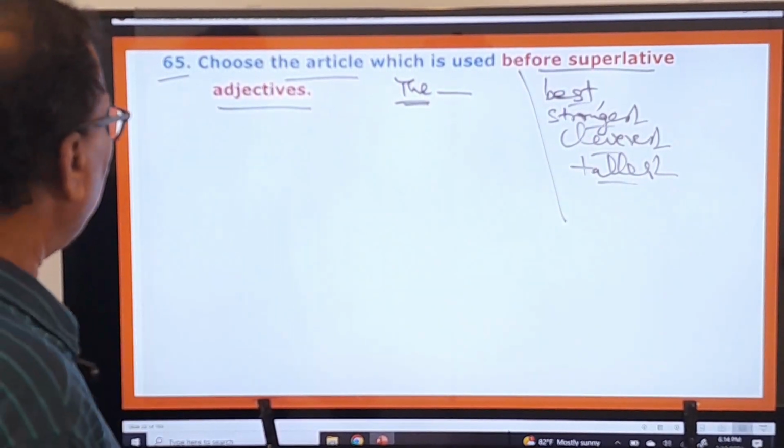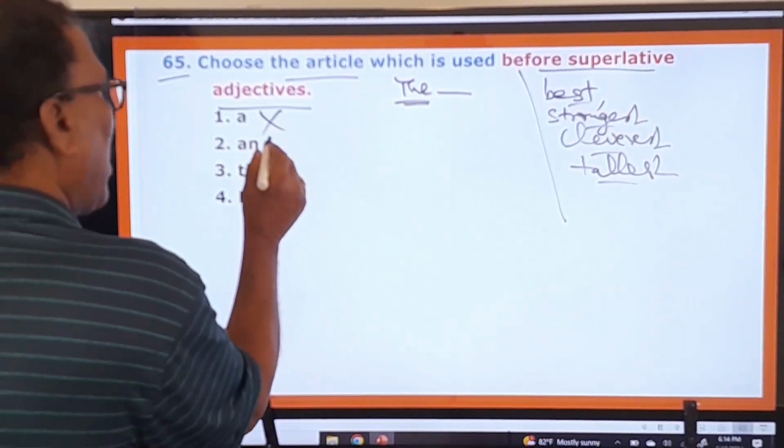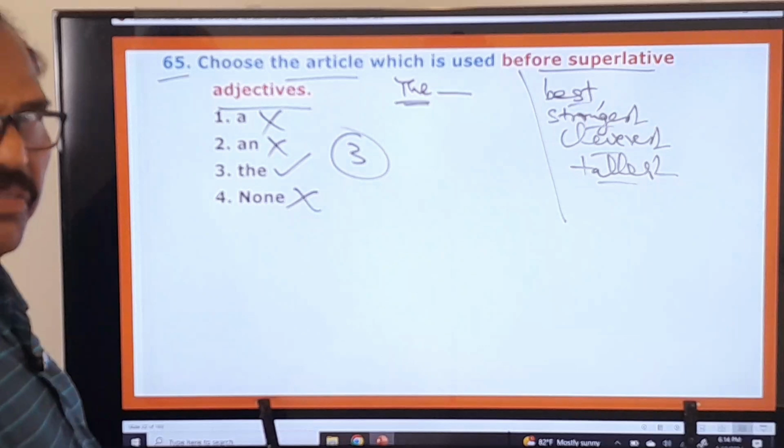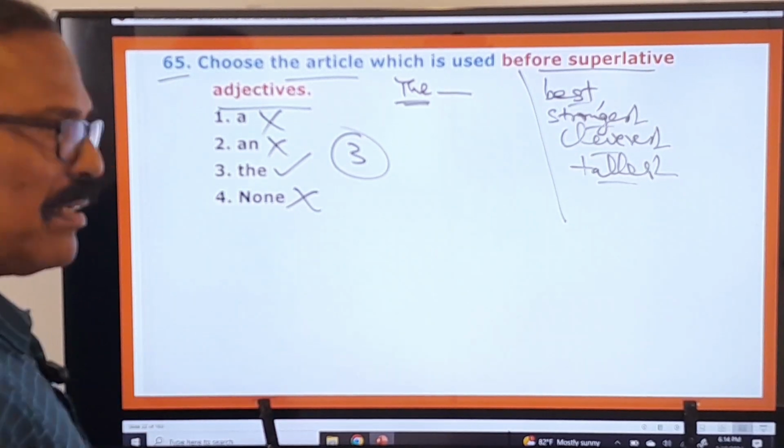So, what are the options given here? A is wrong, B is wrong, C is wrong, and D is the right one, none is. So, your answer choice is the third one, right. Now, let's move on to the next question.